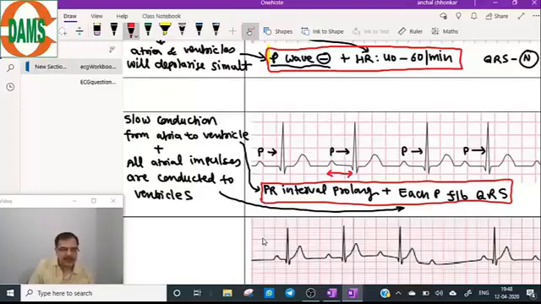The clinical history will be the causes which we have discussed in cases of PR interval prolongation, like electrolyte imbalance, drugs, myocarditis, rheumatic fever. These will be the history for first degree AV block. So focus on the history first, followed by your differential diagnosis and then the ECG diagnosis.